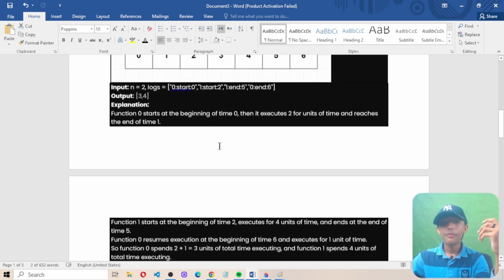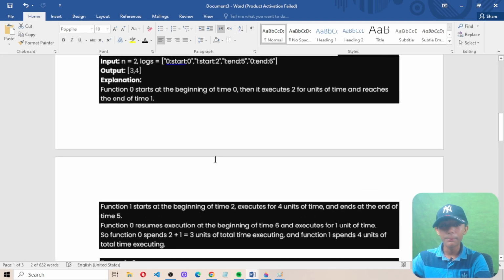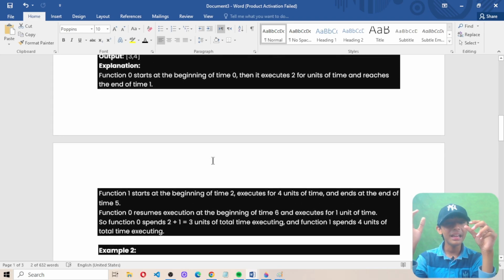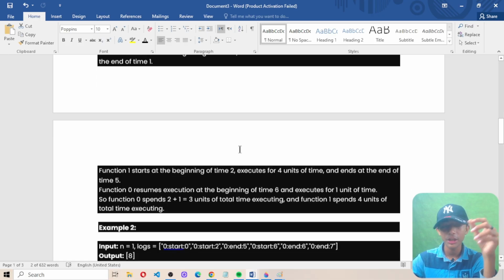Why? Because function 0 starts at the beginning of time 0, executes for 2 units of time and reaches the end of time 1. Function 1 starts at the beginning of time 2, executes for 4 units of time and ends at the end of time 5. Function 0 resumes execution at the beginning of time 6 and executes for 1 unit of time. So function 0 spends 2 plus 1 equals 3 units of total time executing, and function 1 spends 4 units of total time executing.